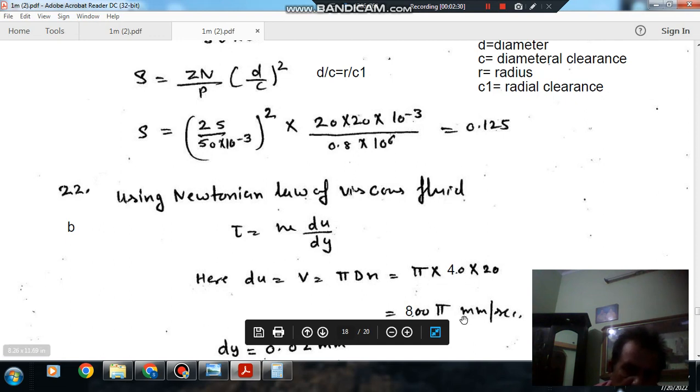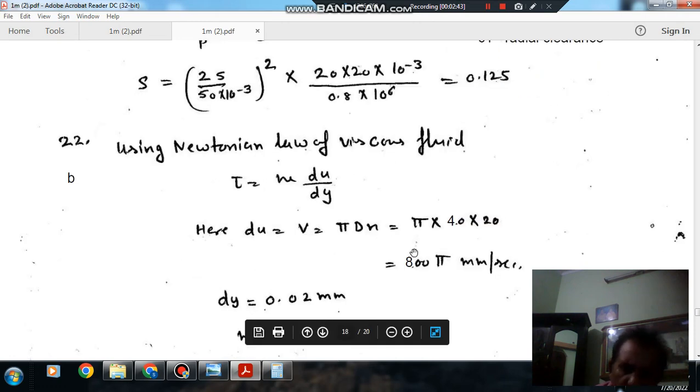The diameter of journal and bearing we can take the same because it will make a negligible difference. It could be 40.02 or 40.04, that makes no difference, so we can take 40.